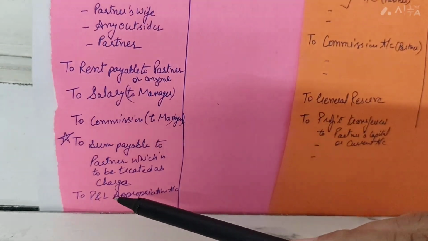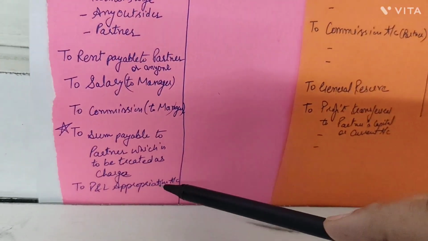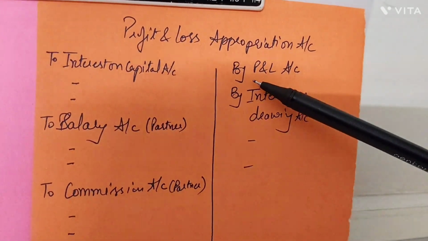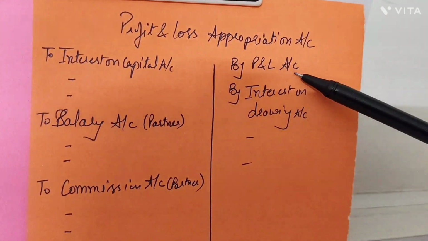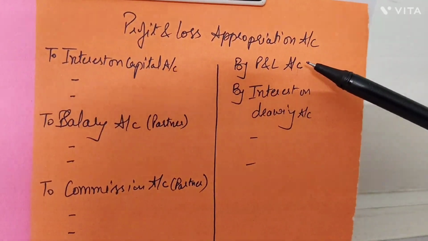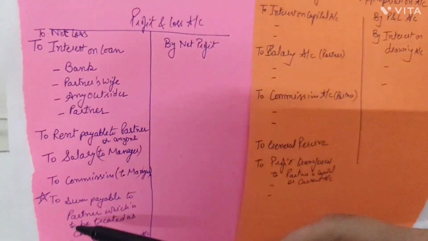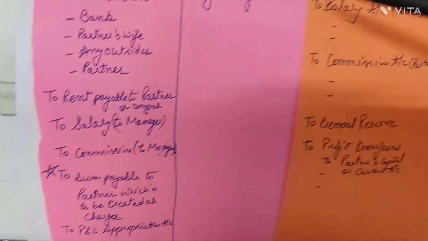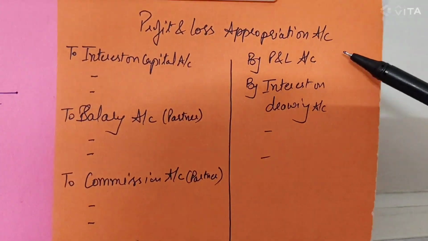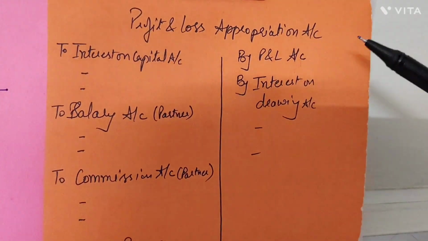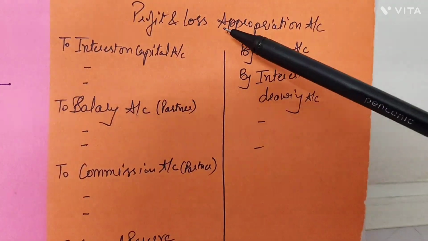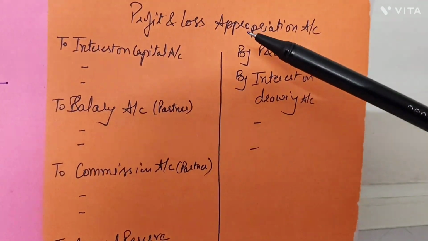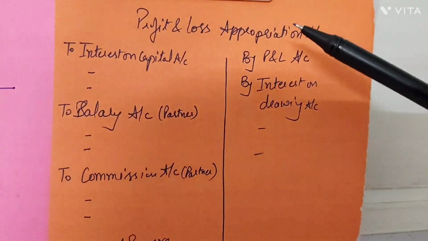Now, the P&L account profit would be transferred to which account? The P&L appropriation account. So, in the P&L appropriation account, on the credit side, there is the word written "by P&L account," which is the net profit transferred from your P&L account. If in this particular case we have a profit of, let's suppose, rupees 80,000, that 80,000 profit would be taken on the credit side of the appropriation account. Now, after taking that profit, what we have to do is appropriation. Appropriation is done among the partners. So whatever is due to the partners will be shown in the P&L appropriation.